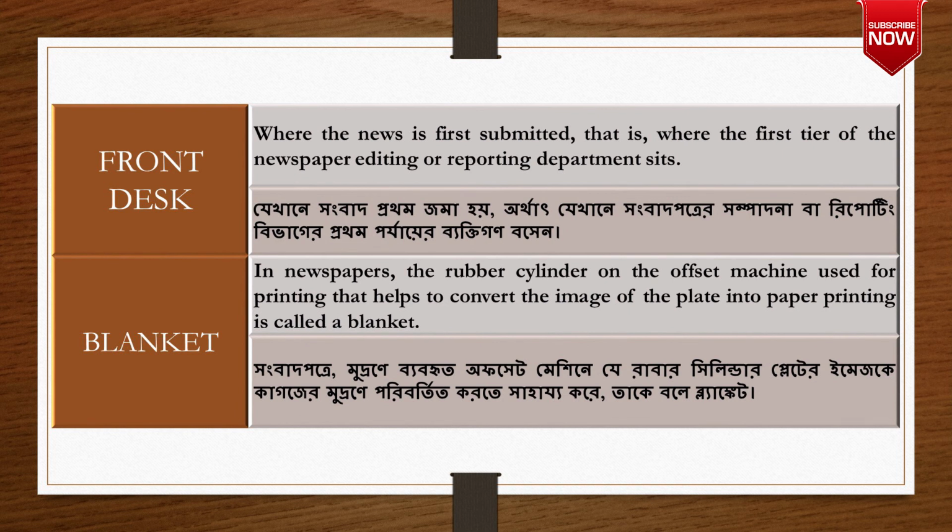Blanket. In newspapers, the rubber cylinder on the offset machine used for printing that helps to convert the image of the plate into paper printing is called a blanket.